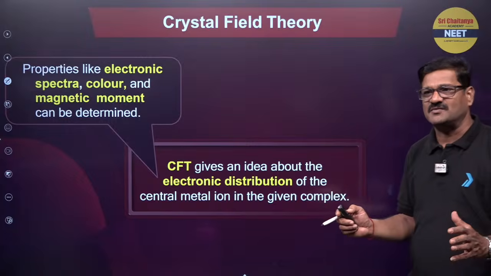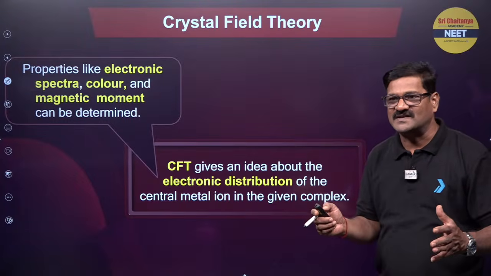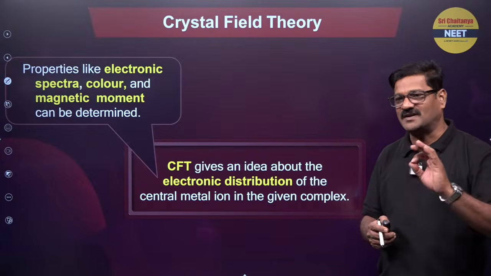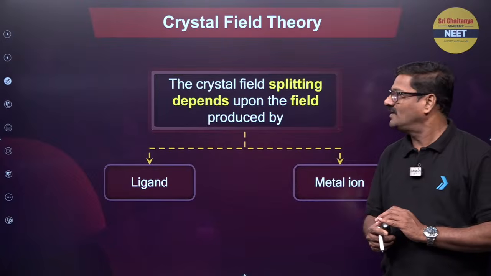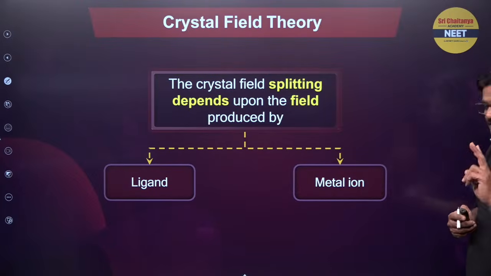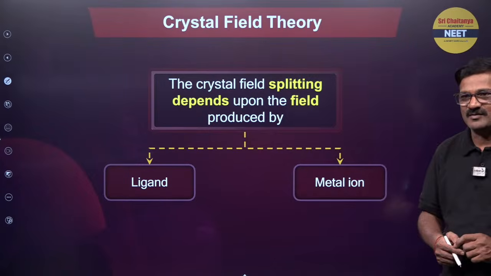Crystal field theory gives an idea about the electronic distribution of the central metal ion in the given complex. That's a fantastic phenomenon. And crystal field splitting depends on two things: one is the ligand, another one is the metal ion.